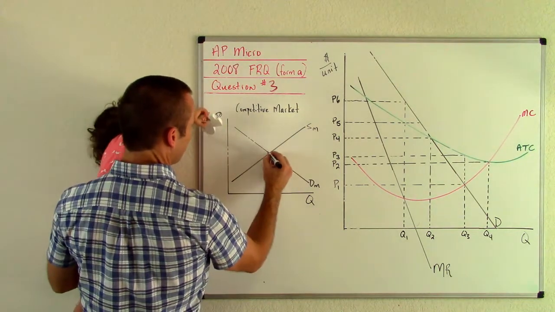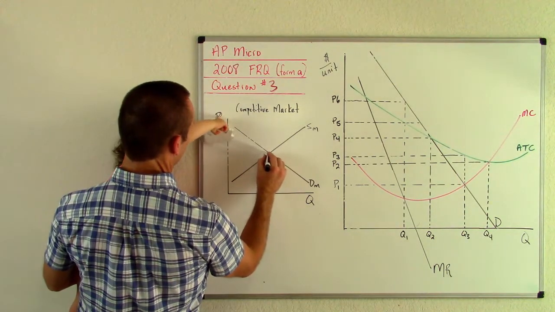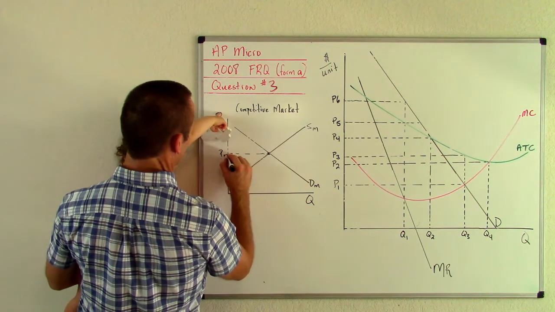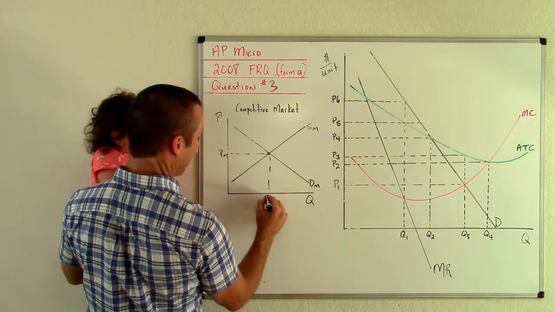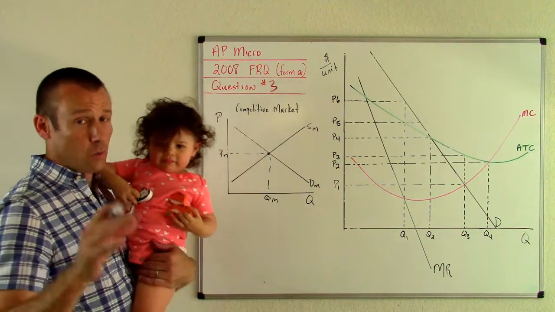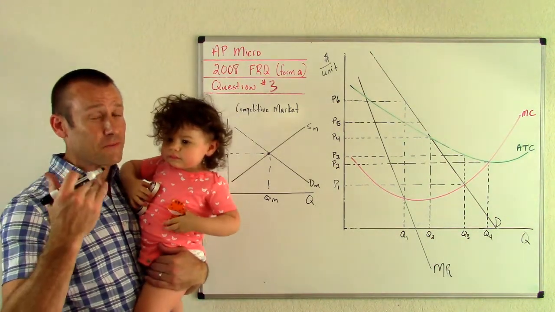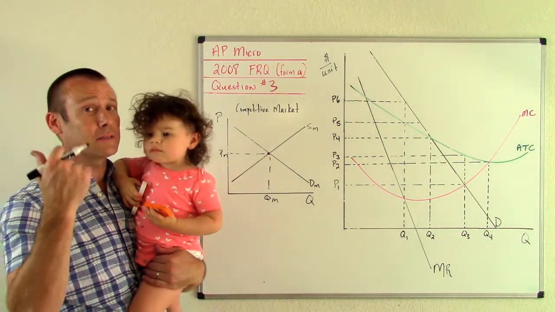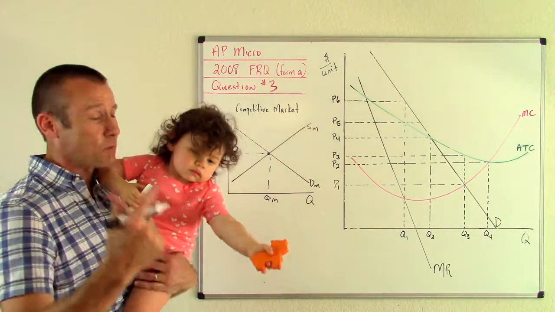We know for a competitive market, our equilibrium point is going to be our price market, and this is going to be our quantity market. Now, we're going to put an effective price ceiling. It's going to be a binding price ceiling. Remember, a price ceiling is a price max. It's not going to let us get to the price market.